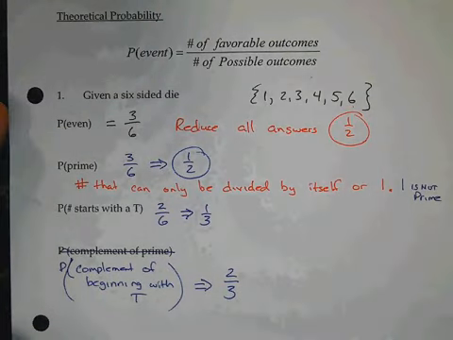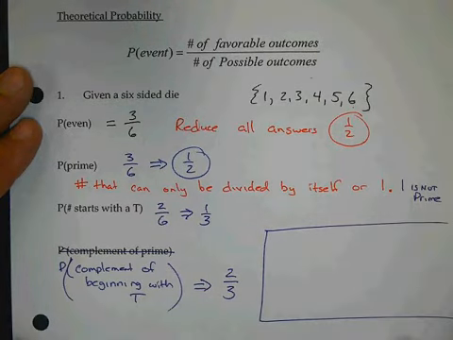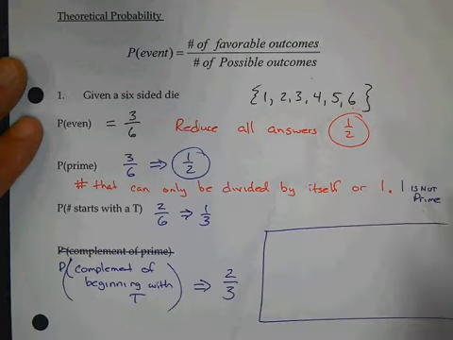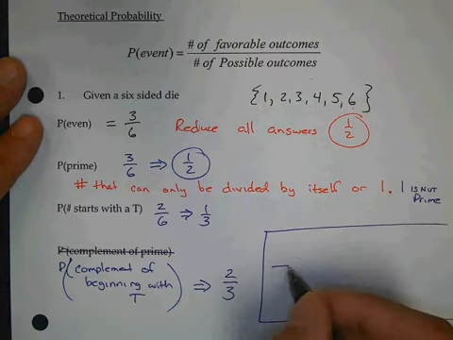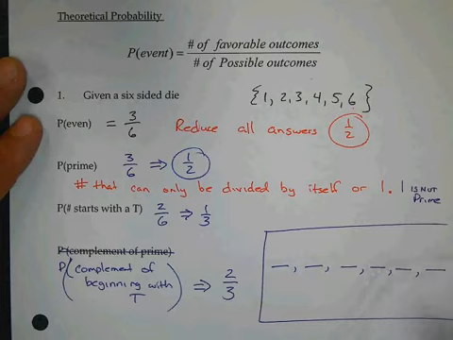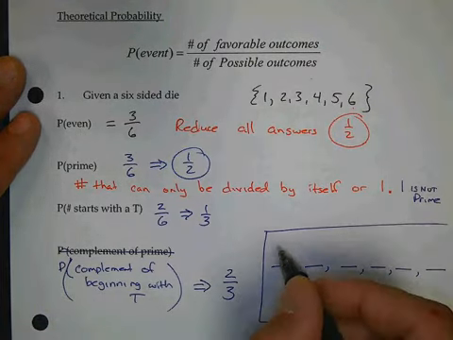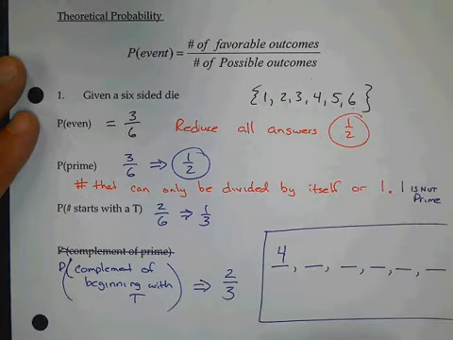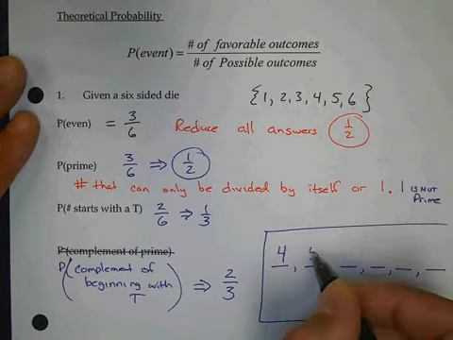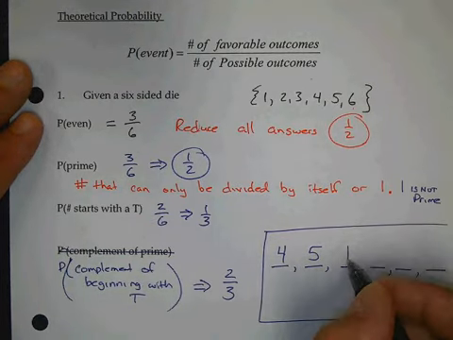Now a little trivia question, a sidebar. If I was creating a pattern out of these 6 numbers, let's see if you can figure out the pattern. I'll give you four of them, and you give me the last 2. The first number is 4. The second number is 5. The third number is 1.